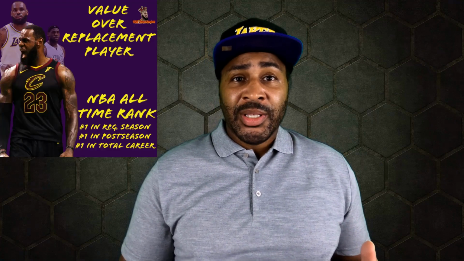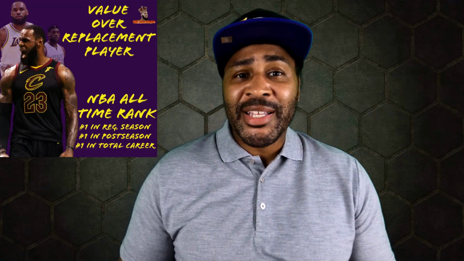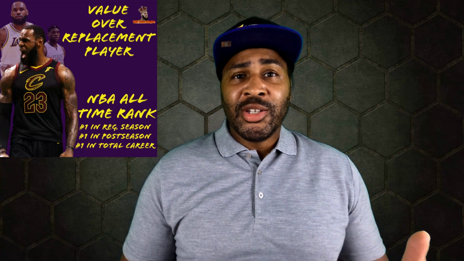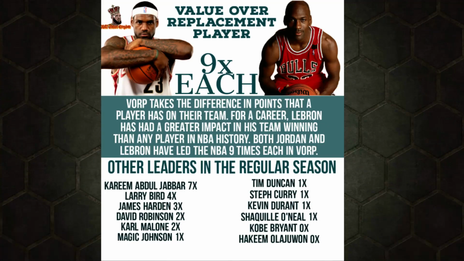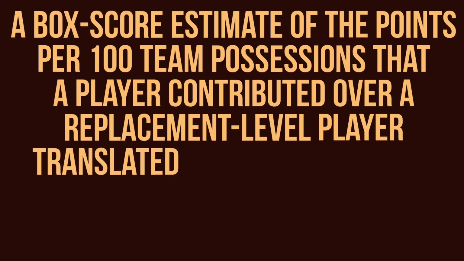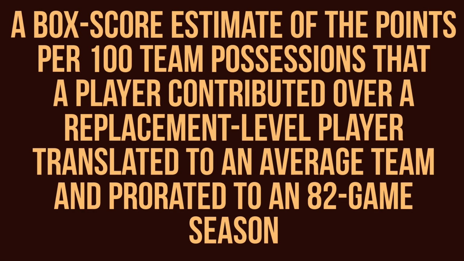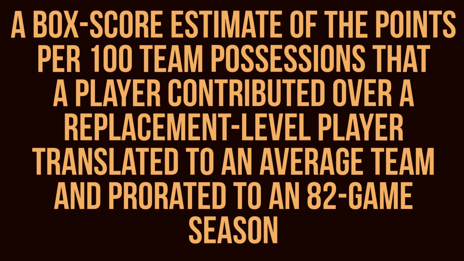Value over replacement player, for most people who do not know, tells you who's the best player, who's the most valuable player. So Michael Jordan led the league 9 times, LeBron James led the league 9 times because they were the most valuable players in the league when they played. They're the 1 and 2 best players of all time. So value over replacement player means if everyone is equal on your team, the person who gives the highest positivity in the box score will have a higher value over replacement player. And the player who has the highest in the league is usually the player of the year.